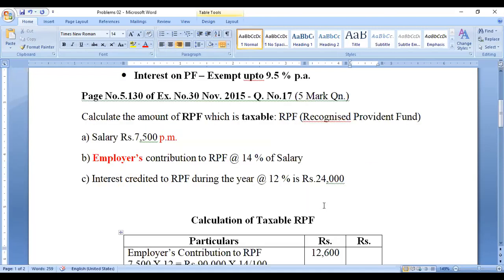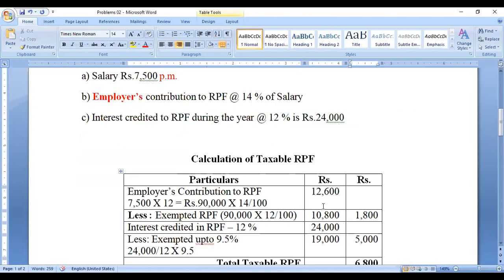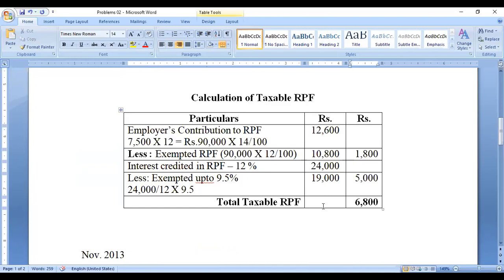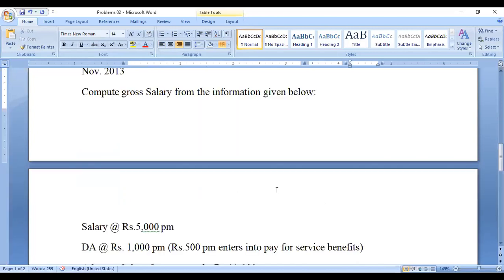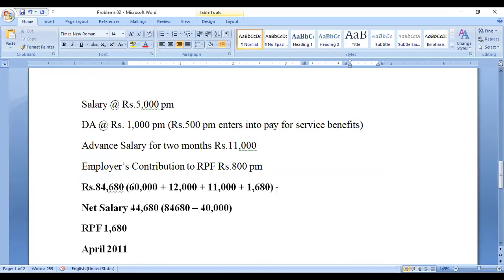You can take a screenshot of this problem, right? Or you can write it. Then take the answer. The answer also you can take a screenshot, right? Okay, now we will move on to the next one. I'll give you one more problem.